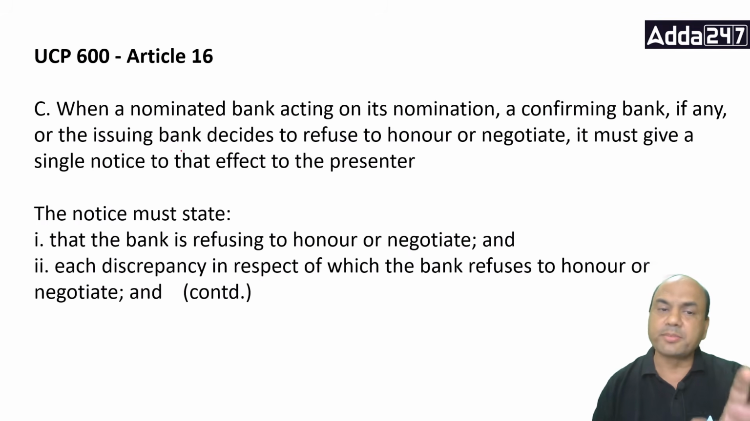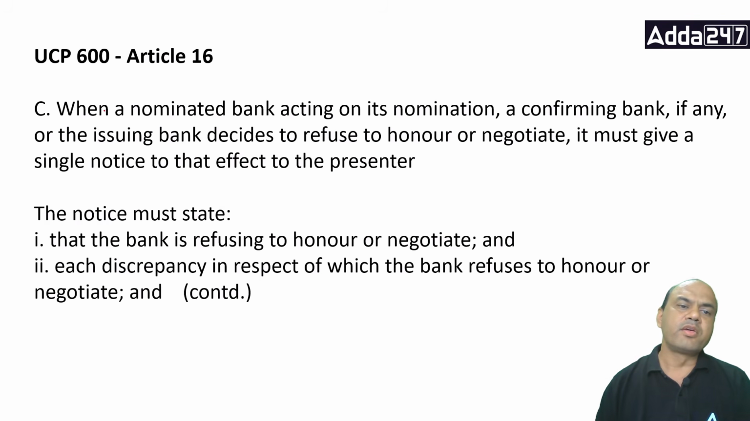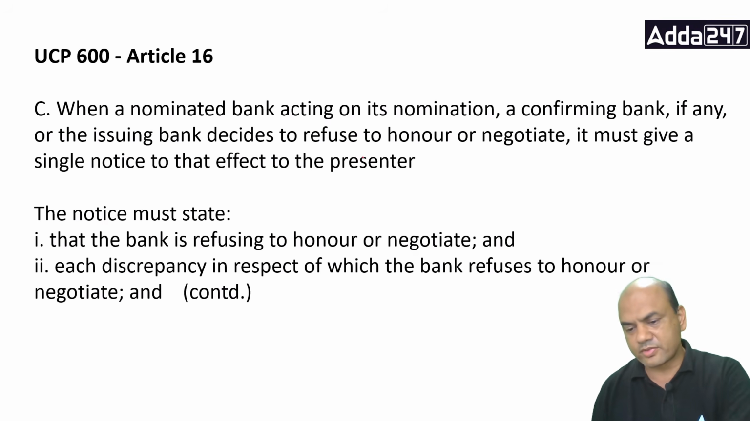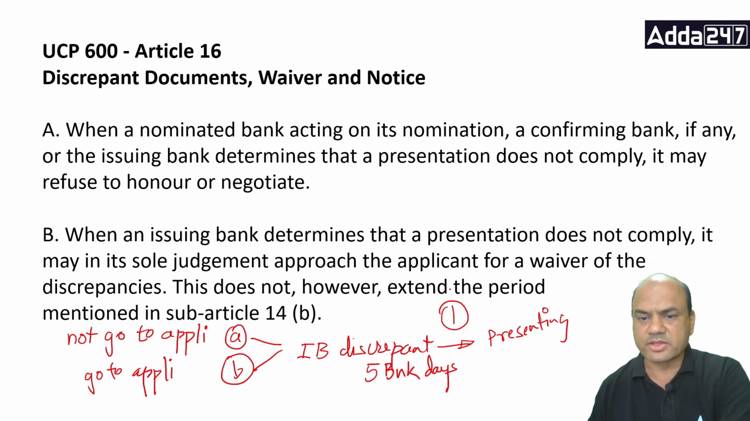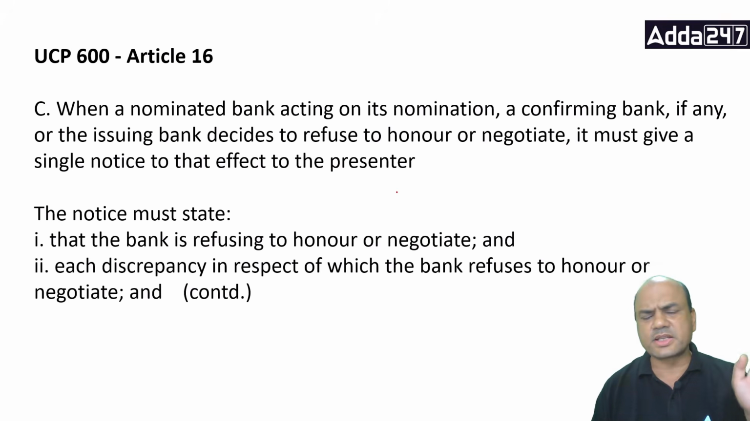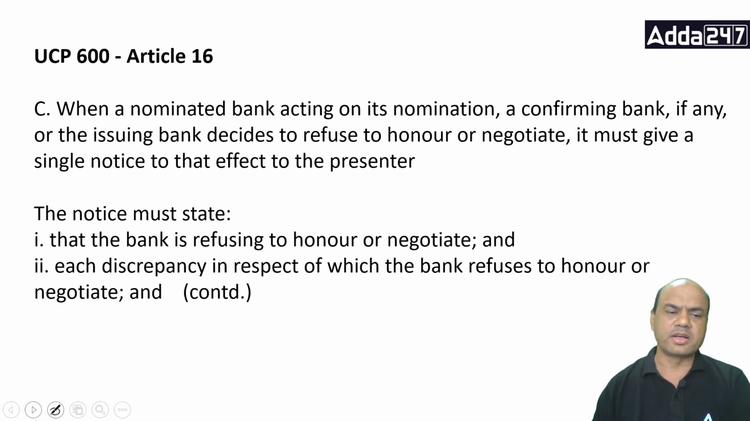C. Now C is a big one. When a nominated bank acting on its nomination, the confirming bank, if any, or the issuing bank decides to refuse to honor or negotiate, it must give a single notice to that effect to the presenter. Single notice. What did I say? Here we have discussed, one, it must first send a notice to the presenter. Okay, presenting bank you can call it.